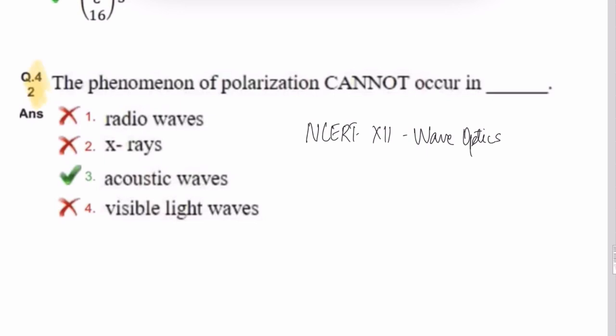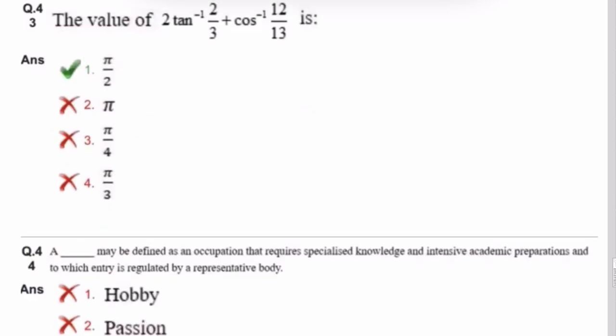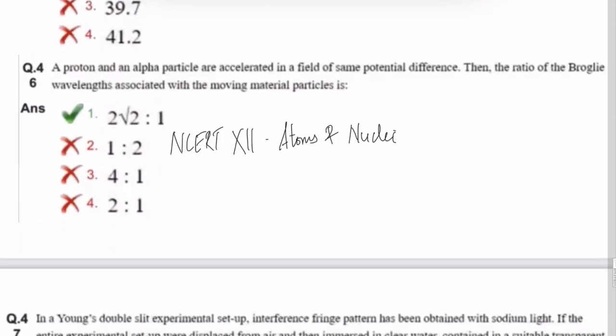Question number 42, the phenomena of polarization. So this topic is in wave optics, class 12th. Next question, question 46. A proton and alpha particle are accelerated in a field of same potential difference. The ratio of their de Broglie wavelengths associated. So this question is from 12th class atoms and nuclei.